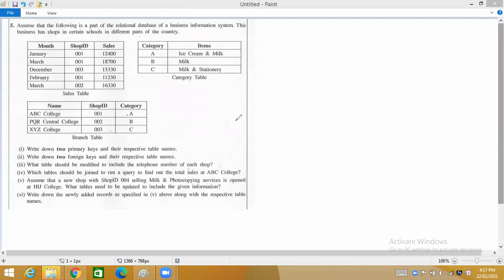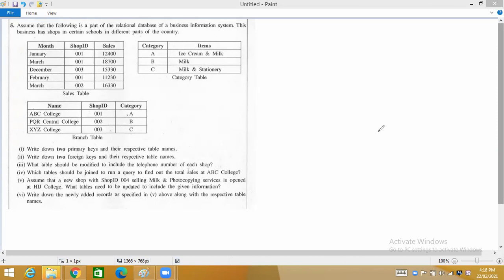Now you should already know that every year you will get one whole question from the database section. It will carry 10 marks in your final paper, 10 whole marks. So it is a very easy section and you can score the entire 10 marks. That's why it's very important to understand what a database is, and you should practice all the past paper questions related to database. Now let's try this question.